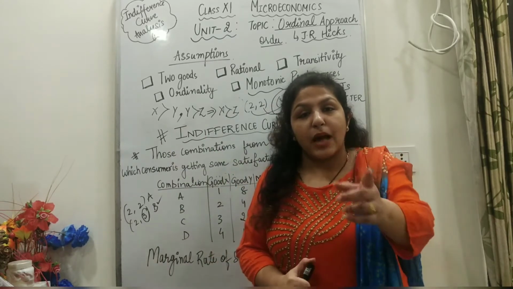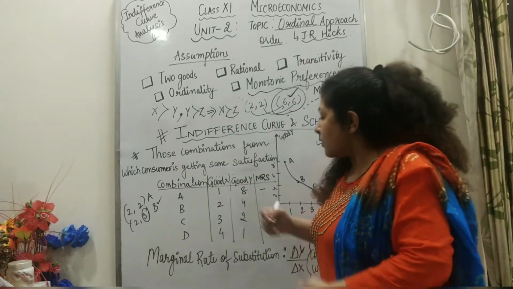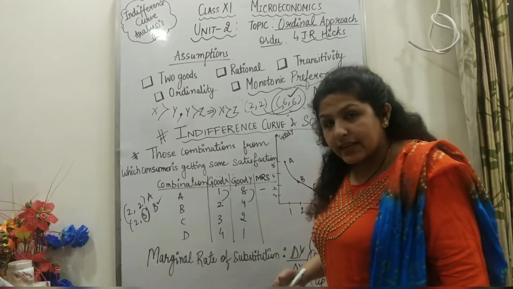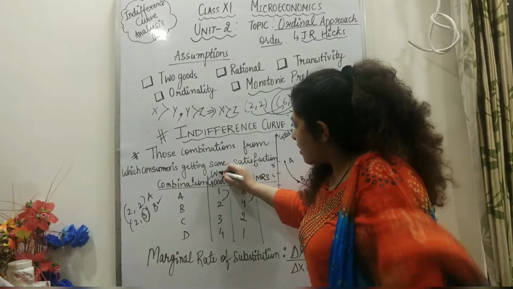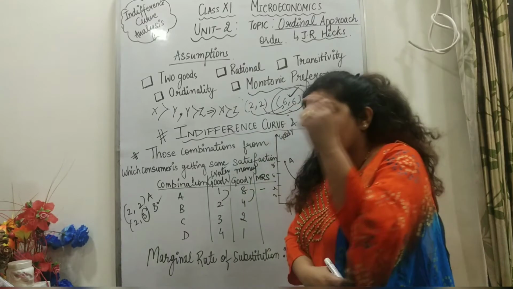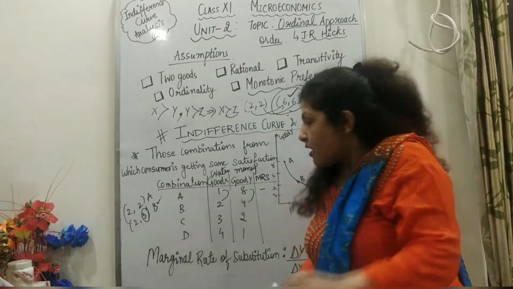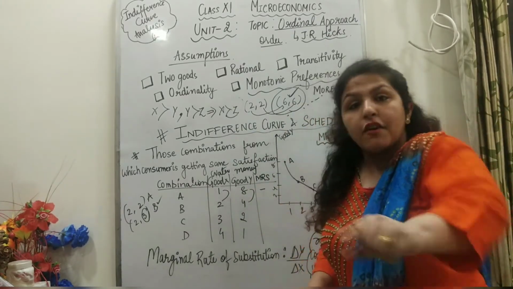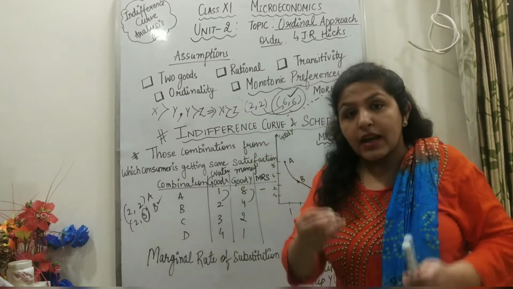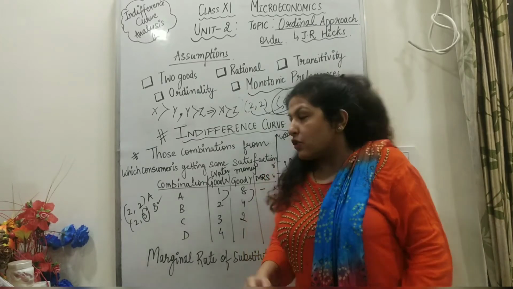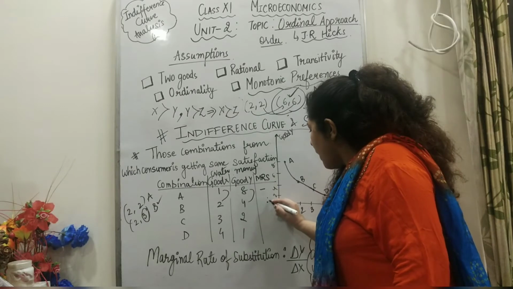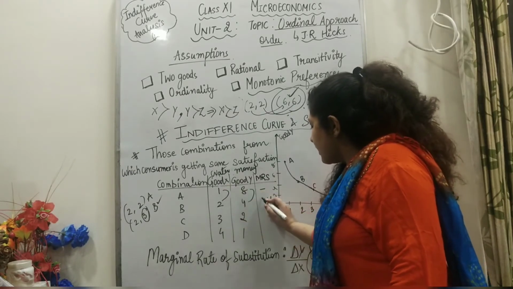In the class I gave the example of the jungle and water. For the first bottle of water, I can pay 4 units of money. Let's say this is water and this is money. If I want to get 1 unit of water in the beginning, I'm ready to sacrifice 4 units of money. Why? Because this is the initial case and I'm eager to drink water, so I'm willing to sacrifice more.